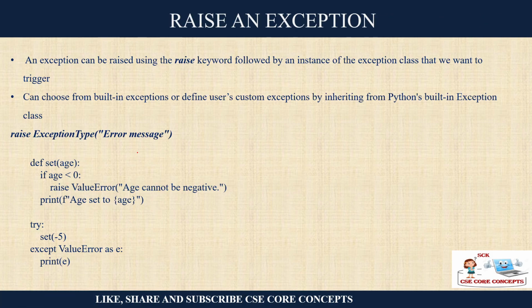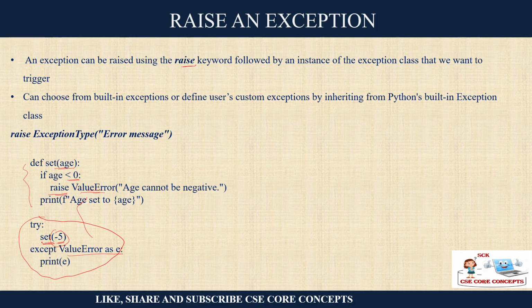Otherwise you can write an exception in the methods also. You can use the keyword raise and write it in your method. Suppose you are writing a method where you are setting the age. So if age is less than 0, you can write down the keyword raise, value error, age cannot be negative, right? So this is inside the try block. So try, this is a separate piece of code where you are calling the set method by giving the value -5 and except value error as E.